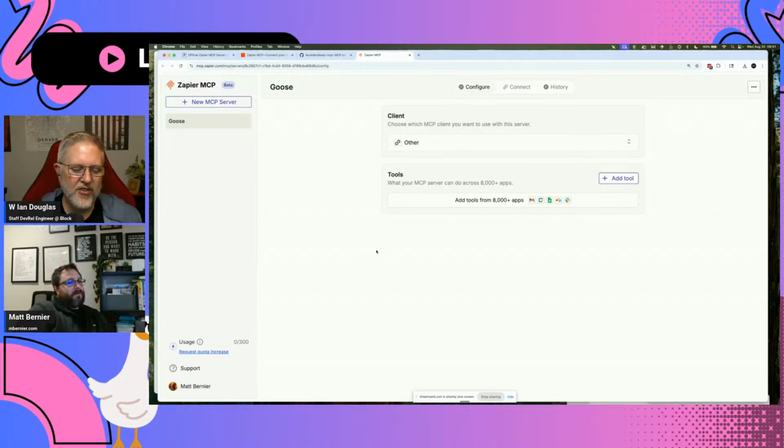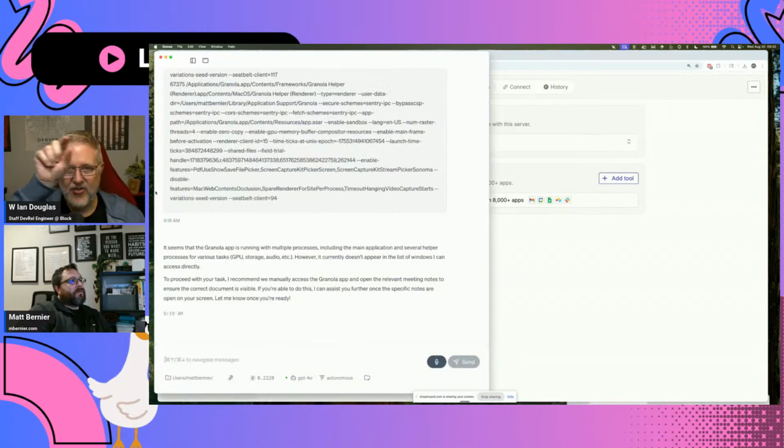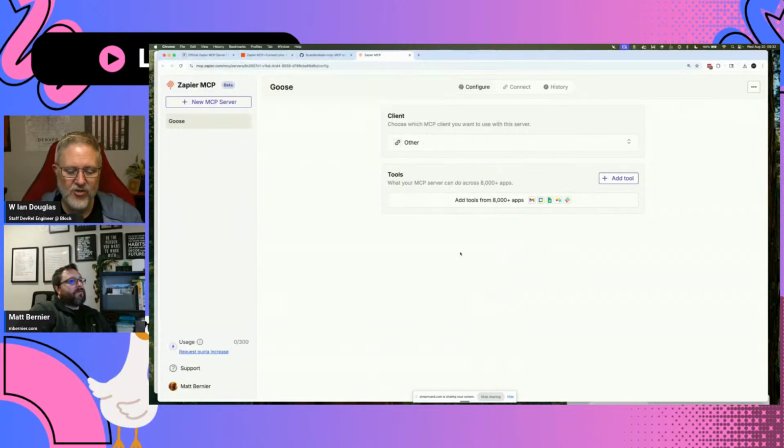I was really hoping that the computer controller would have been a good workaround here, because normally Goose can take screenshots and do its own image parsing on that to see, okay, what's the menu item that Matt's asking me to click on? And then it'll figure out it's at these coordinates and click on those things. It has that ability. It's just that Goose can't find that app right now, which is unfortunate.